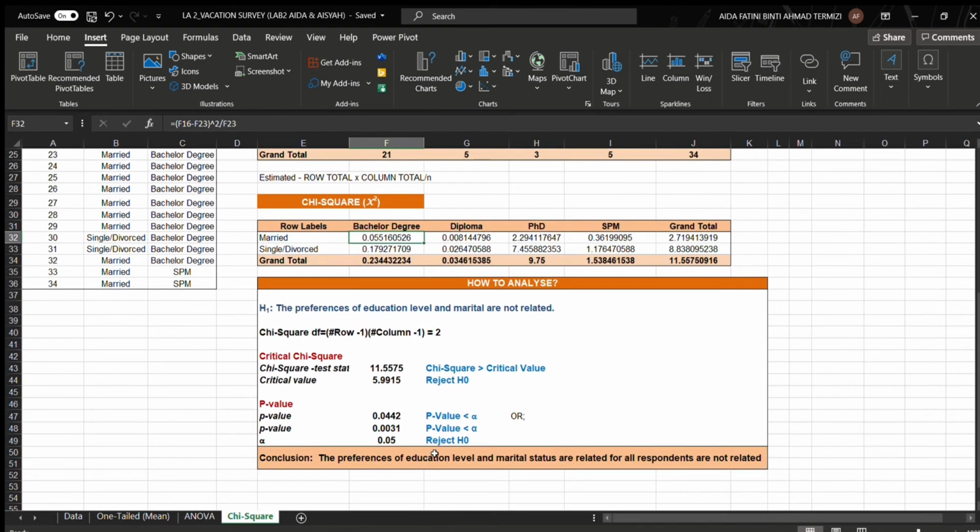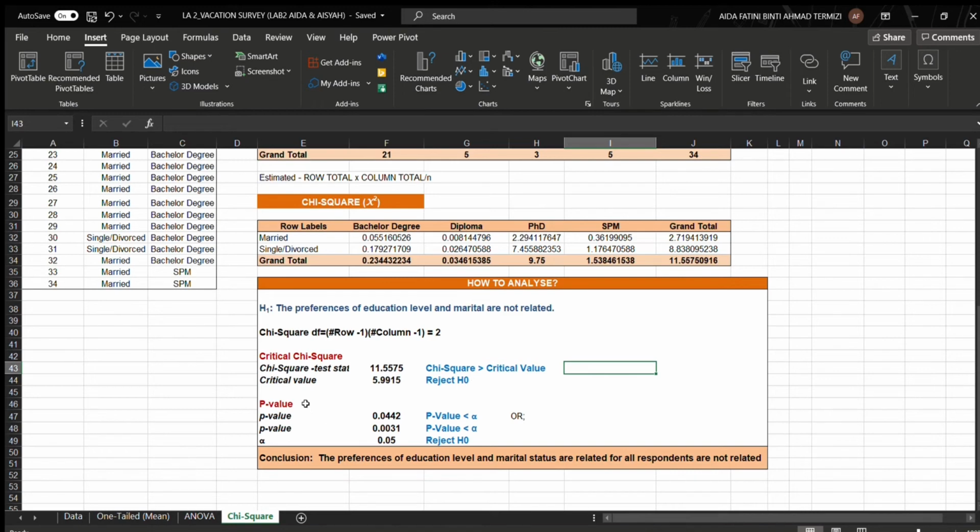And then how to analyze? So H1 is equal to the preference of education level and marital are not related. For the critical chi-square, the statistic is equal to J34, and the critical value is 5.9915, and then we will get chi-square is more than critical value, and then we need to reject the H0.